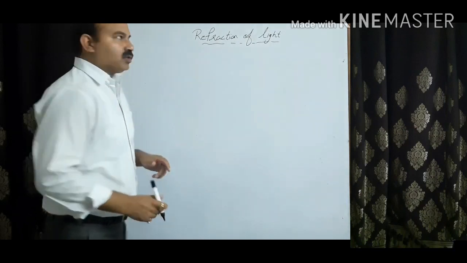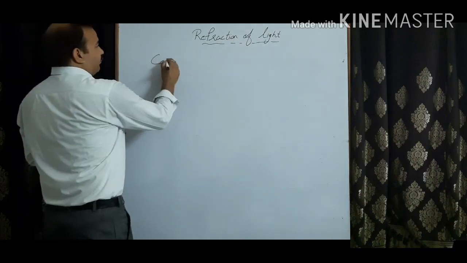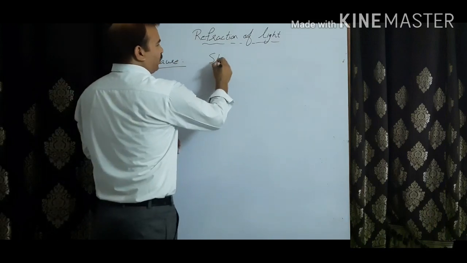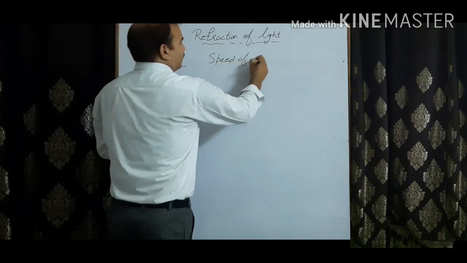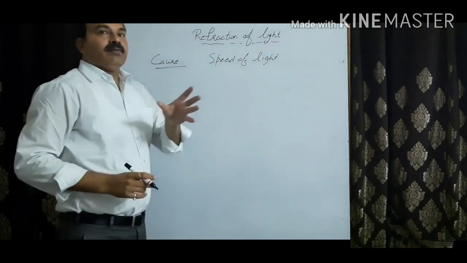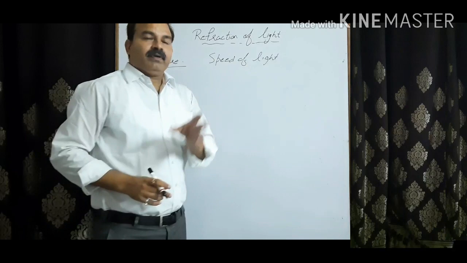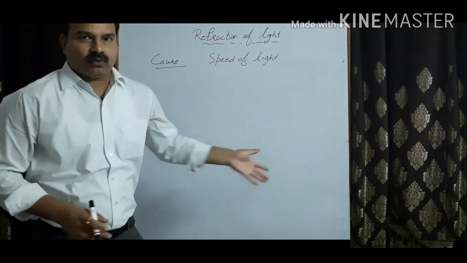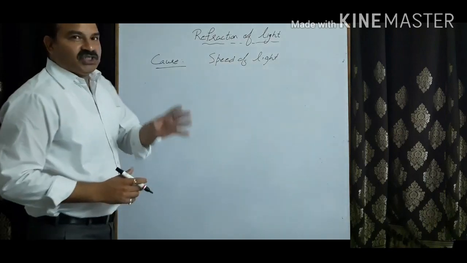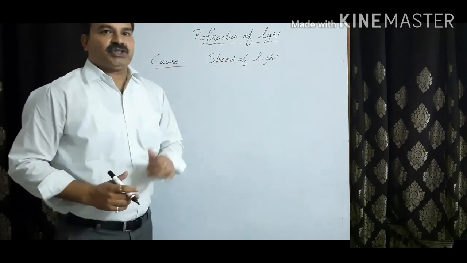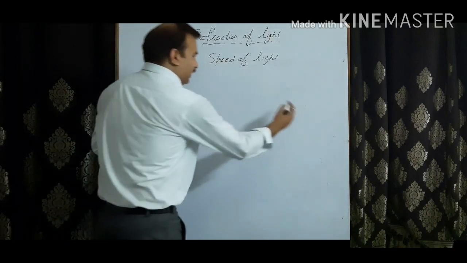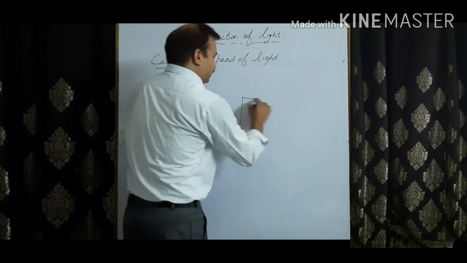Next comes the cause of the refraction. Basically, what is the cause of the refraction? The cause of the refraction is the speed of light. The speed of light is more in a rarer medium and less in a denser medium. Just now I told you this before. Now the main thing is why there is change in the direction of the light, why the light bends. For that I'll tell you.